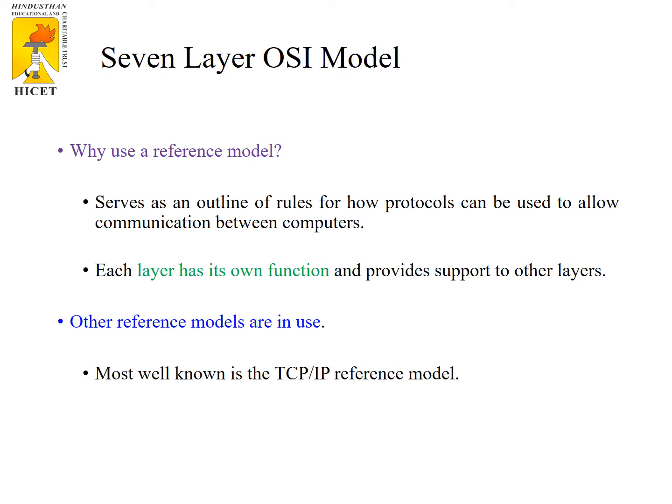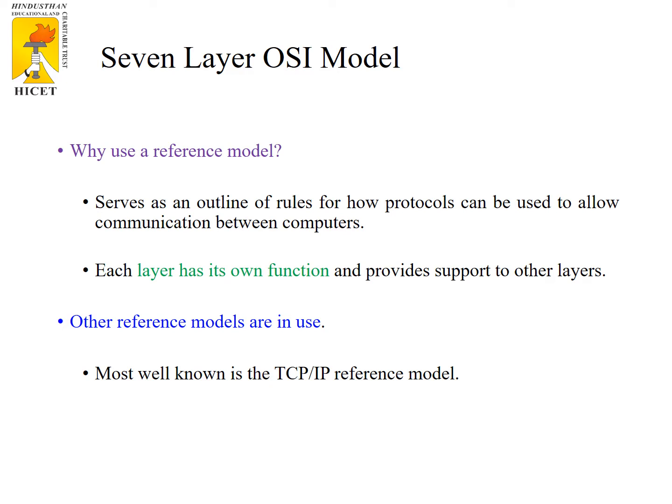Basically, the OSI reference model has 7 layers. Each layer has different functionalities and it also supports operations from one layer to another layer. It provides the rules and protocols that have to be followed between computers.